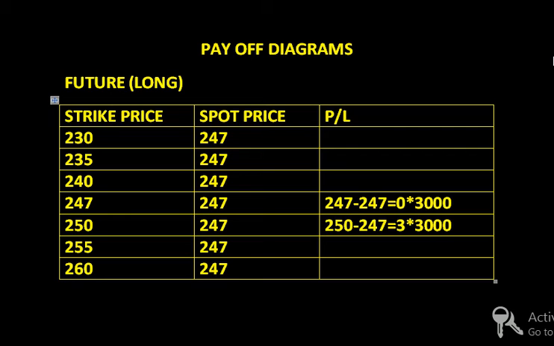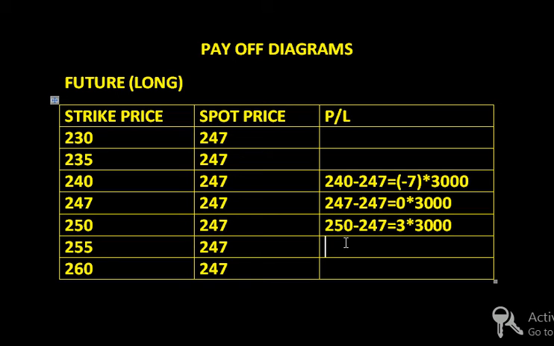Now this is my favorable position in the market. If the price goes below 247, I am going to make a loss because I have taken the long position in the market. The loss would be strike price minus spot price, 240 minus 247, equivalent to 7 rupees loss. So minus 7 into lot size, that is 3000 for the SBI example we have taken. So I am going to lose 21,000 rupees out of this transaction if the position is not in my favor.